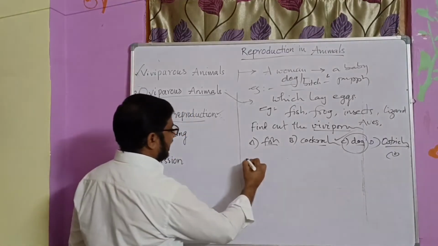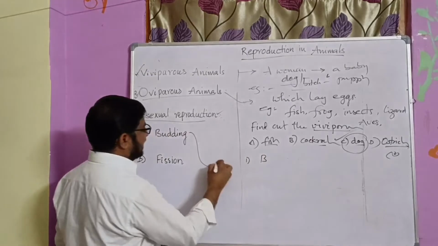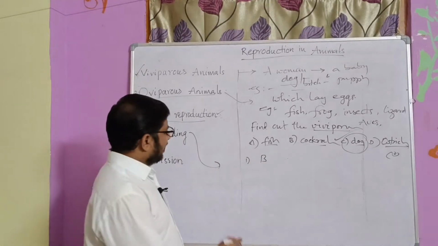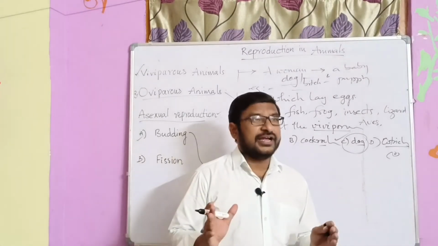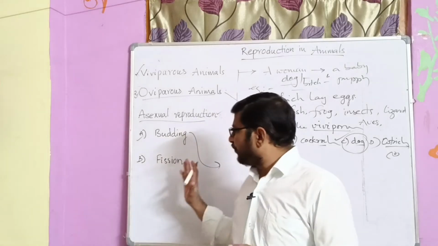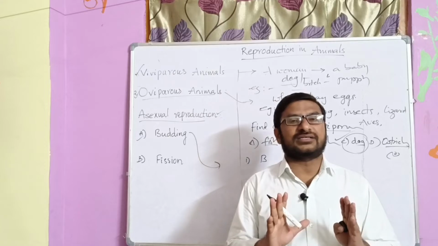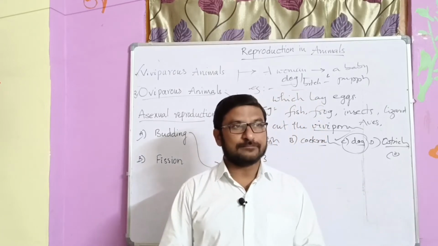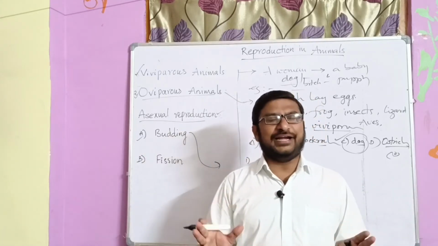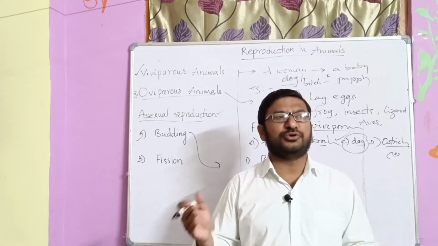One is budding. Budding is an asexual reproduction. Budding and fission are mostly seen in lower order animals, like hydra, amoeba, paramecium, euglena.